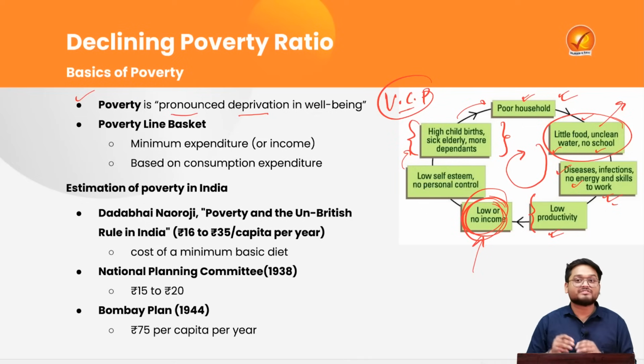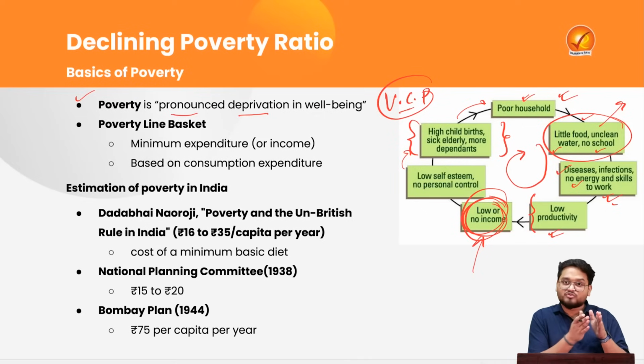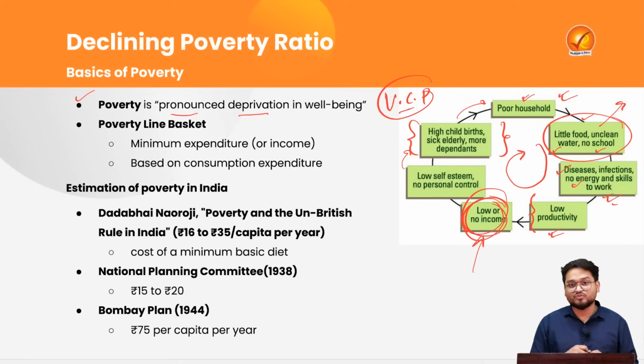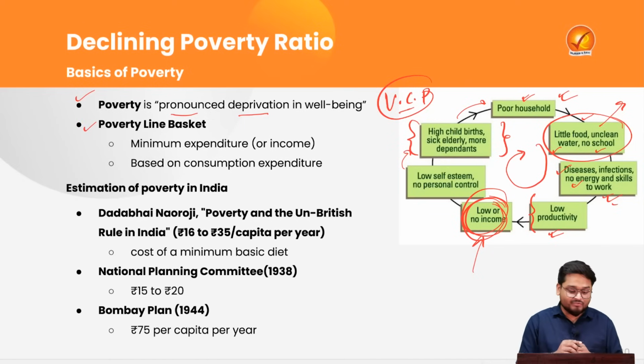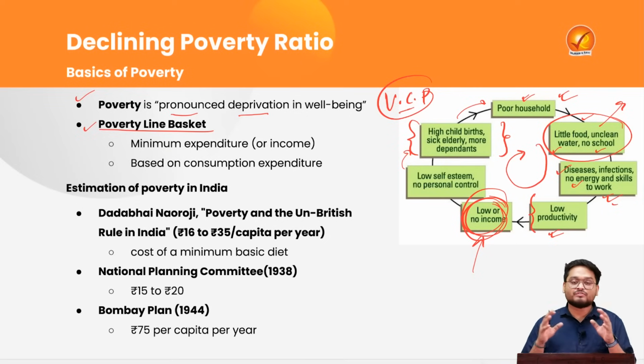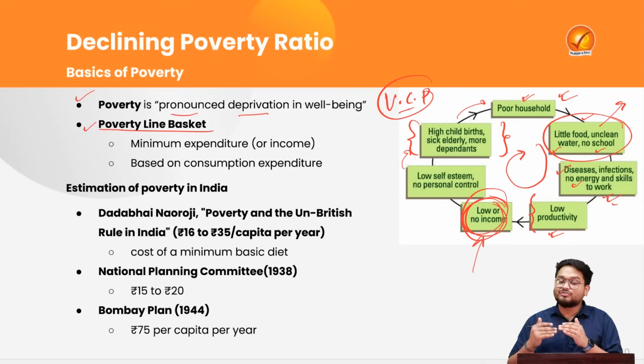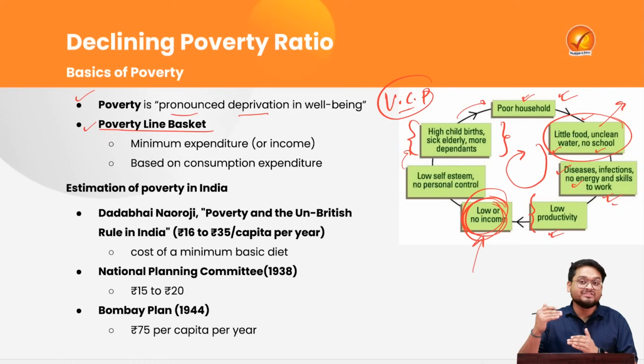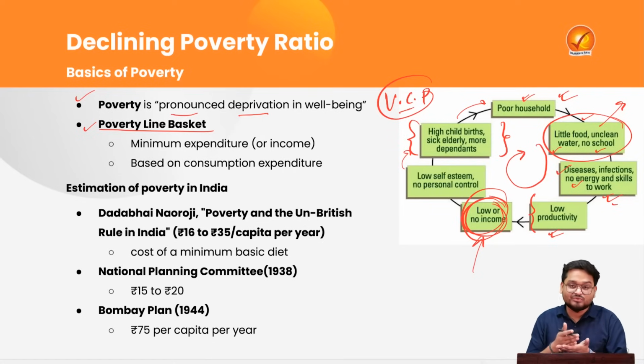But how can people be lifted out of poverty by the government? Only when the government has some estimate of who actually are poor and who are not, so that government can easily target those poorer sections of the population. And here a very important term comes to our mind, that is the poverty line basket. See, poverty line basket is a kind of mix basket where individuals, to lead a decent standard of living, need to have the right amount of nutrition, food and so on.